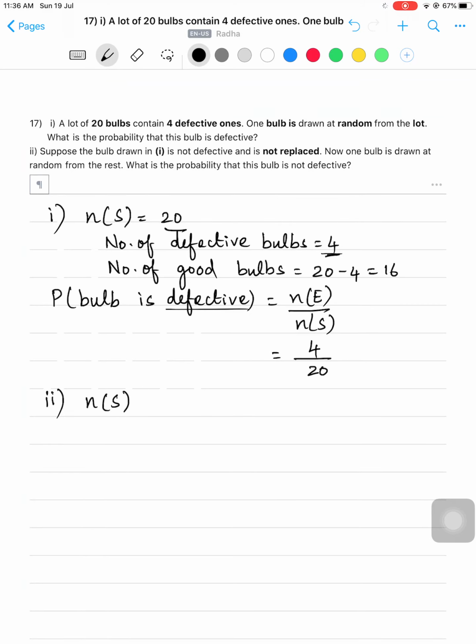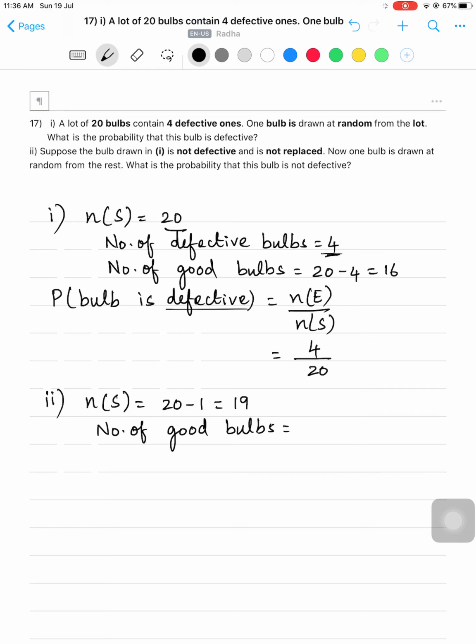So now what happens to N of S? From the 20 bulbs, one good bulb was taken out and is not replaced. So N of S becomes 20 minus 1, 19. And number of defective bulbs remain the same, but number of good bulbs becomes less by 1, because a good bulb, not defective bulb, has been drawn. So number of good bulbs becomes 16 minus 1, 15. So out of 19 bulbs, 15 are good ones and 4 are defective.